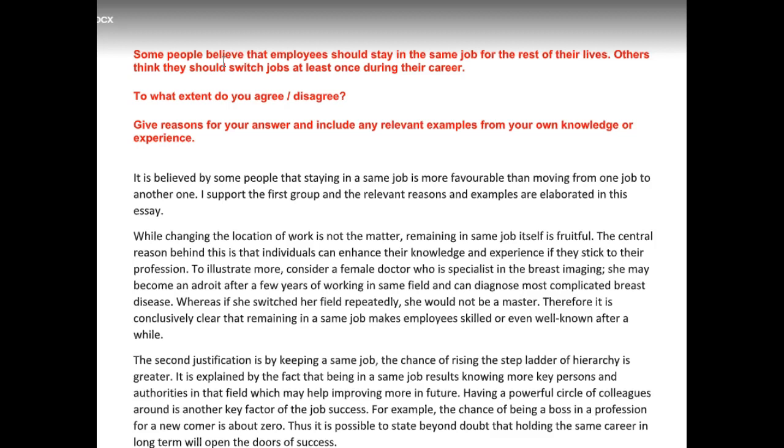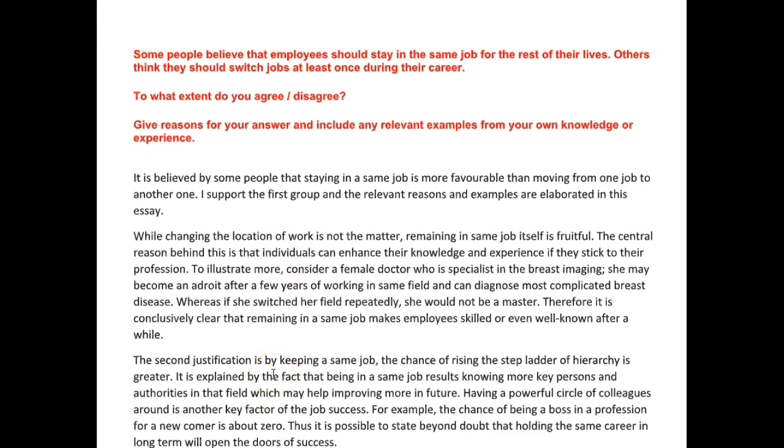Why is there this debate? And to begin with, why are some people in favor of switching jobs? What is their logic? What justifications do they have? And is there anything that is worth exploring in this viewpoint? So what I'm suggesting to you is that perhaps what you should do is, rather than 100% just focusing on your side, maybe it is worthwhile also to say there are some valid reasons why one may choose to switch jobs throughout his career. And then you could talk about what you think those reasons are.